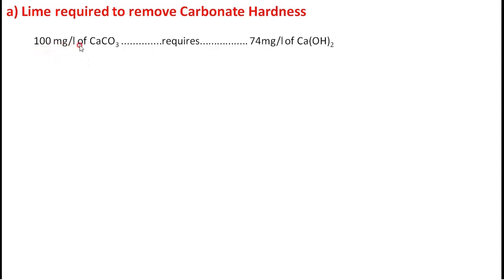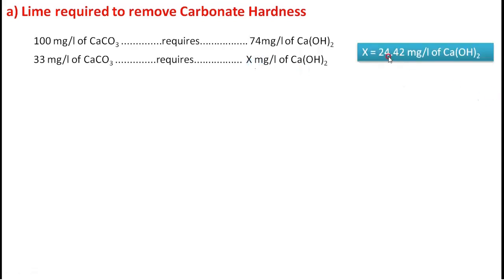Every 100 mg of CaCO3 requires 74 mg per liter of Ca(OH)2. And how did you get 74? Ca is 40, OH is 17, 17 into 2 plus 40 is 74. Then this is 100: Ca plus CO3, that is your 100. So 100 mg per liter CaCO3 requires 74 mg per liter of Ca(OH)2. In our water 33 mg per liter of CaCO3 we need to remove. Therefore how much does it require? X. Then X you calculate as 24.42 mg per liter of Ca(OH)2.